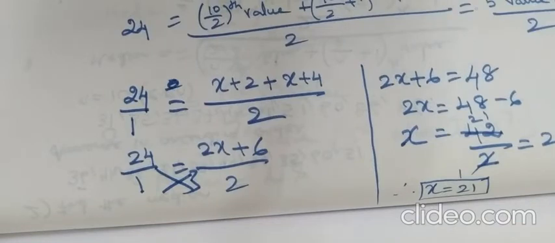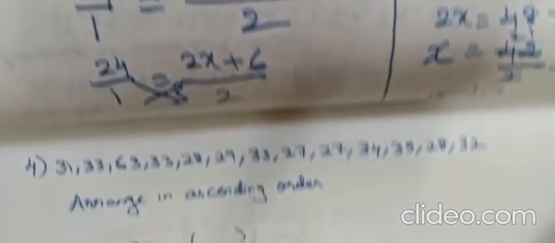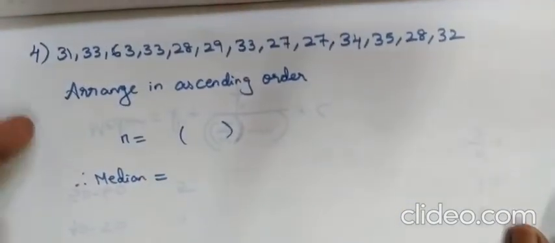Next, the fourth question. I'll read it out. A researcher studying the behavior of mice has recorded the time in seconds taken by each mouse to locate its food, considering 13 different mice. The time was recorded for their searching of food: 31, 33, like that they have given the values for 13 mice. Find the median time that the mice spent searching for food.